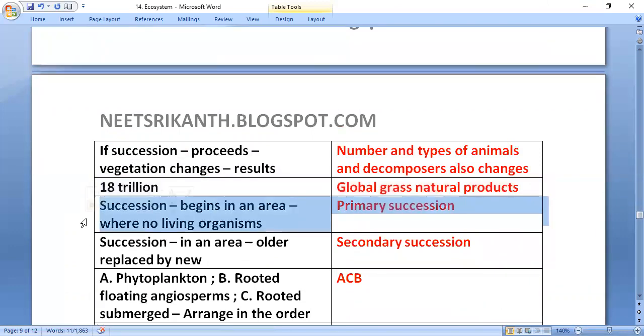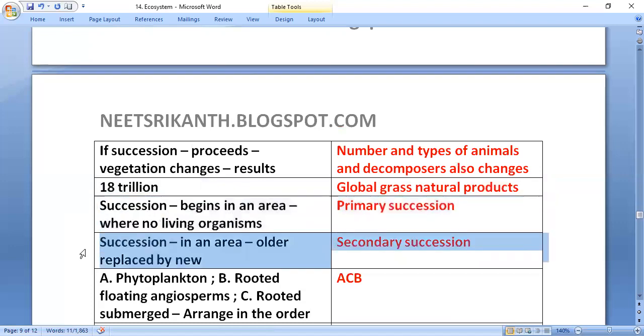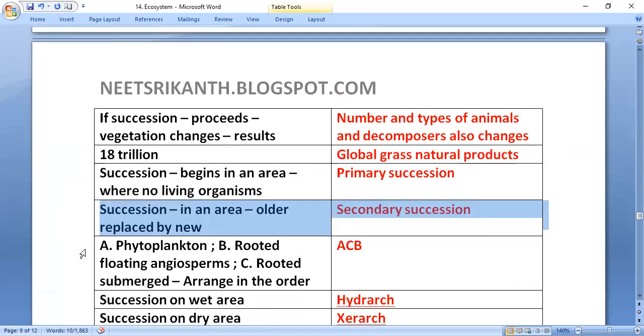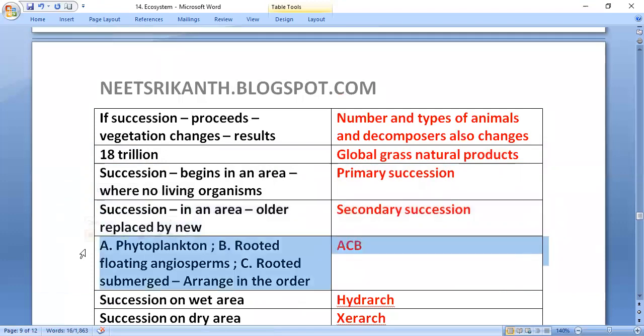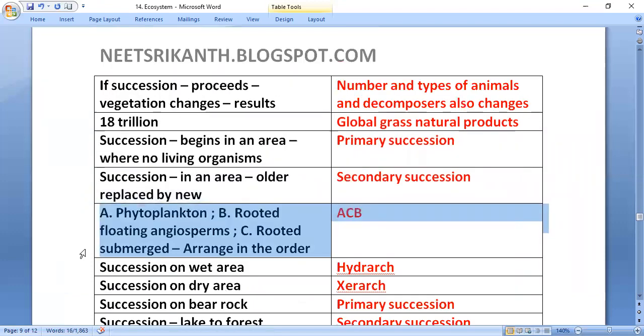Succession begins in an area where no living organism existed before: primary succession, we can call it. Succession in an area where the older community is replaced by a new one is secondary succession.